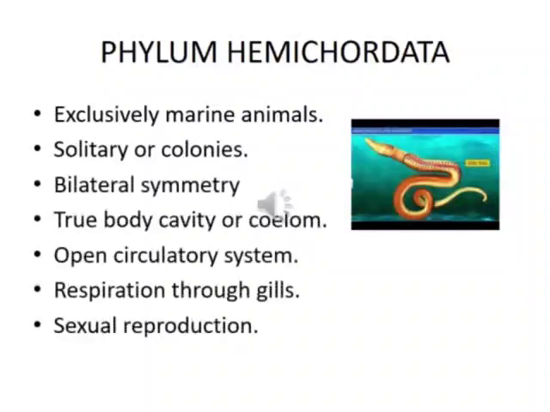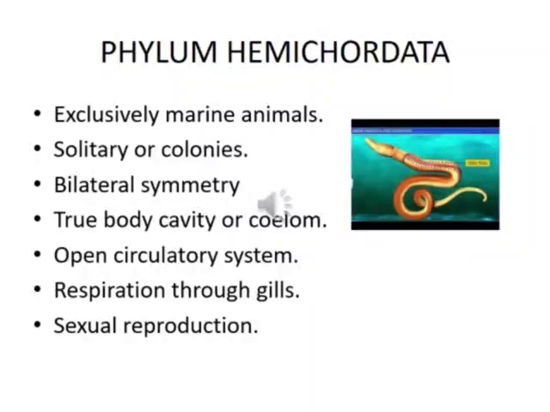Let's see the last phylum, Phylum Hemichordata. The name hemichordate, meaning half chordate, derives from their having only some characteristics of chordates while lacking others. They can be solitary or in colonies. Hemichordata are bilaterally symmetrical and triploblastic animals. Hemichordates have a true body cavity or coelom.